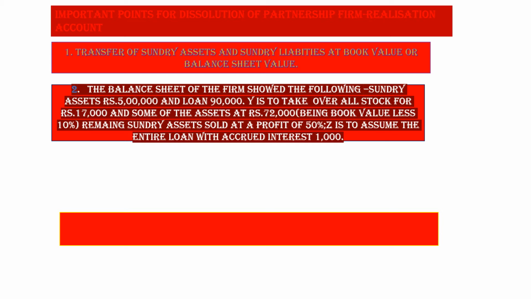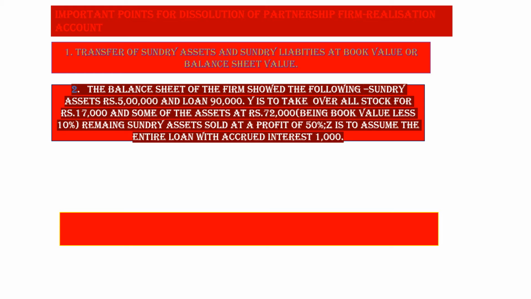So what does the book value come to? 72,000 into 100 upon 90. It comes to 80,000. So from 5 lakh, 80,000 you subtract. How much does it come to? 4 lakh 20,000.